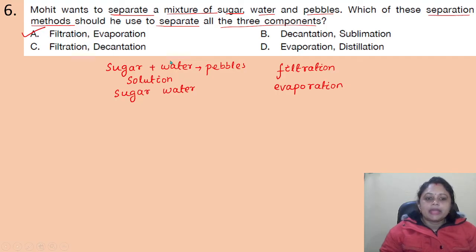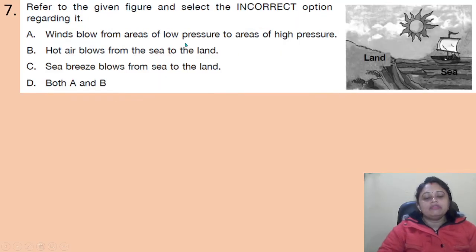Got it? Coming to the next question, refer to the given figure and select the incorrect option regarding it. Option A, winds blow from areas of low pressure to areas of high pressure. B, hot air blows from the sea to the land. C, sea breeze blows from sea to the land. D, both A and B.